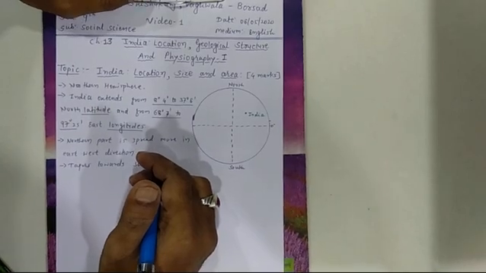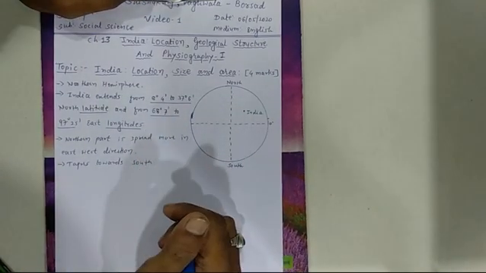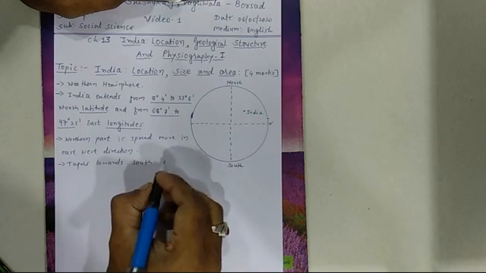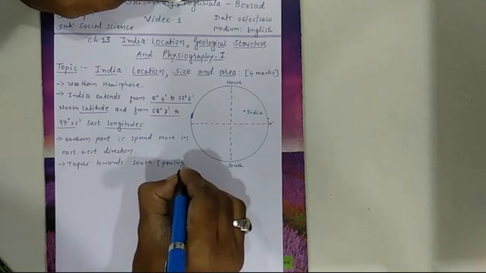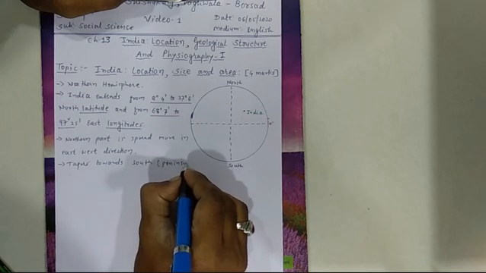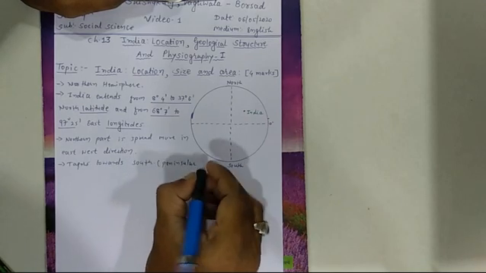Now this is basically a part of the peninsular plateau. It means South India is a part of the peninsular plateau. So I write here peninsular plateau.